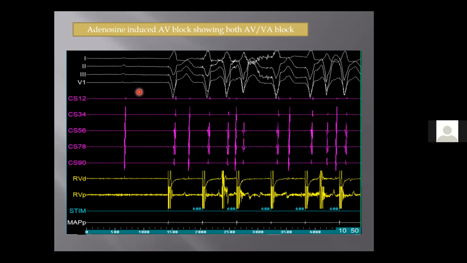Post-adenosine in a pathway which is concealed, showing an antegrade AV block is not of much help. Always remember, in these cases you will have to show after ablation that post-adenosine there is either no VA or a VA which is concentric. So that is what we're trying to show here. Antegrade, of course, there was no pathway conduction here, so it was AV block, whereas retrogradely we are able to show that there was no VA conduction.